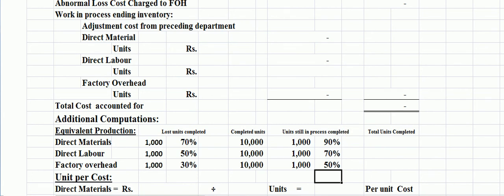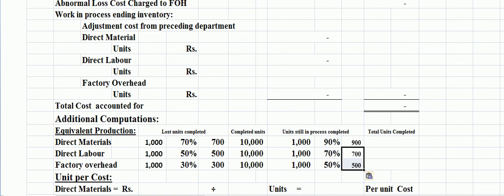Now we will find the equivalent production as a total units completion form. Firstly, we have to find out here the degree of completion. We have to multiply 1000 with the degree of completion here. This is the 700 units. Now we copy it below, same as we move here to find out the completion of work in ending process. Multiply by 90%. This is the 900 units, our completion form. Now we copy it here again.